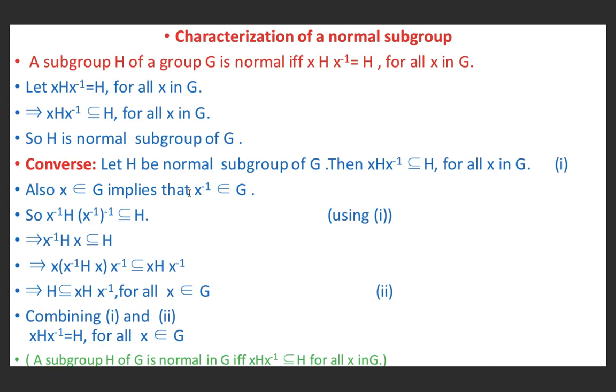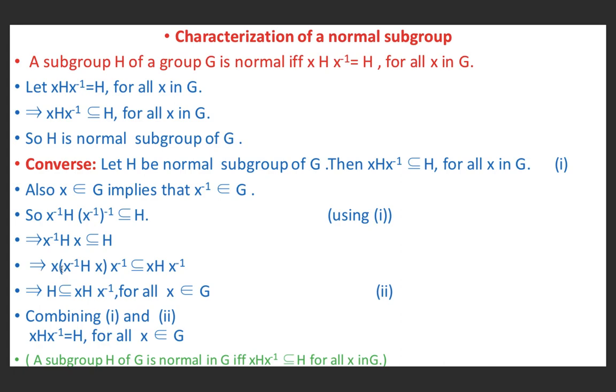Because x⁻¹ is also an element of G, this equation number 1 also holds for the element x⁻¹. So if we replace x by x⁻¹ here, we get x⁻¹H(x⁻¹)⁻¹ is a subset of H. I have replaced x by x⁻¹ in this equation. Now (x⁻¹)⁻¹ is nothing but x. So x⁻¹Hx is a subset of H.